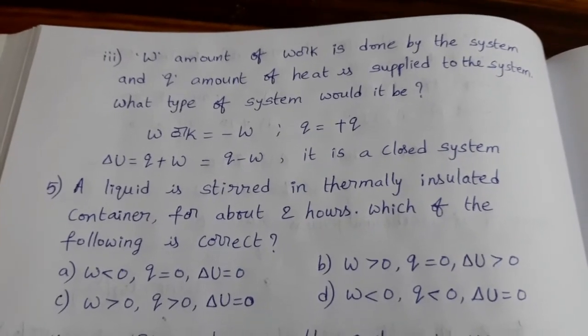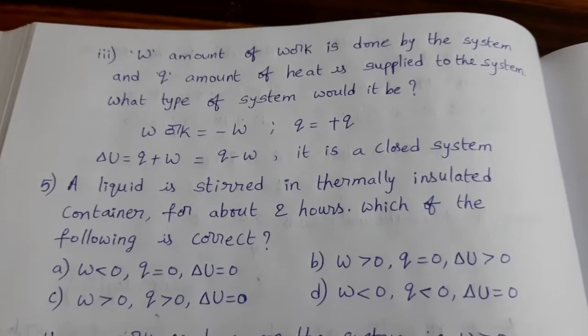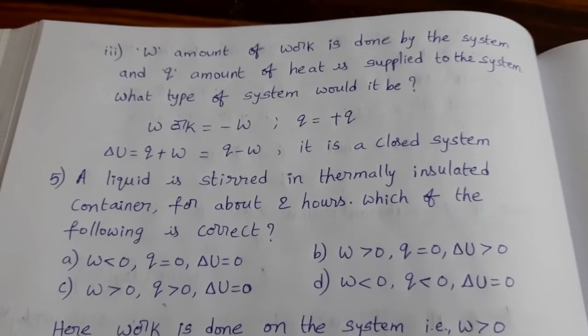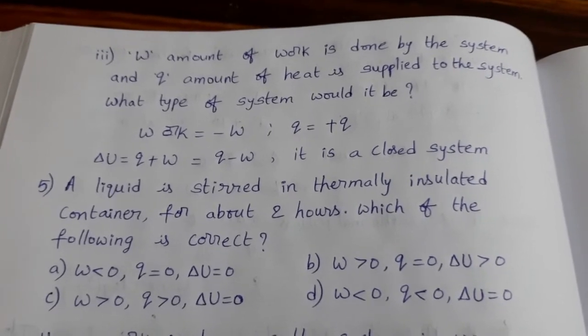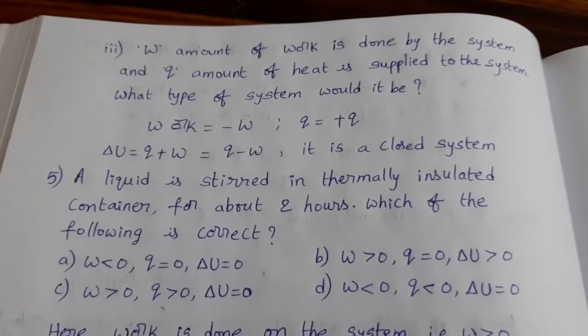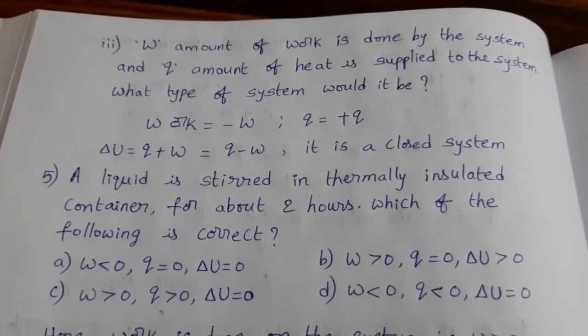See the next numerical. A liquid is stirred in a thermally insulated container for about 2 hours. Which of the following is correct? Say this liquid is present in a thermally insulated container and is stirred. Stirred means some work is done on the system.